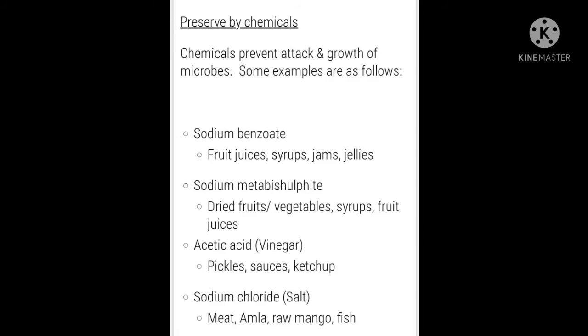So, the first one is sodium benzoate. It is a type of chemical which is used in fruit juices, syrups, jams, and jellies. As you all know, you get fruit juices as fresh juice, and also from the market as packed juices. You can take any of the juices, many juices are there, right? So sodium benzoate is a preservative chemical which is used to preserve the juices, and they don't get spoiled because of this chemical.